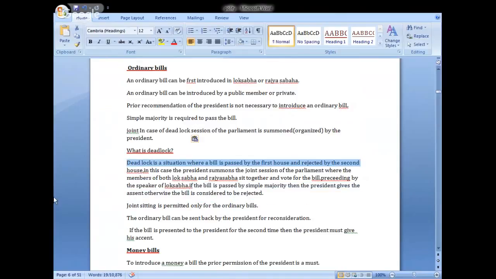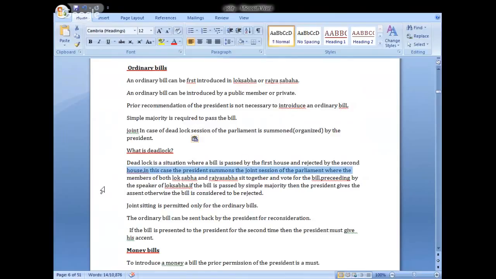Okay. We will take an example. If the bill is introduced in Lok Sabha and passed by the Lok Sabha, but Rajya Sabha rejects the bill, it means the case when one house passes the bill and the other house rejects the bill.